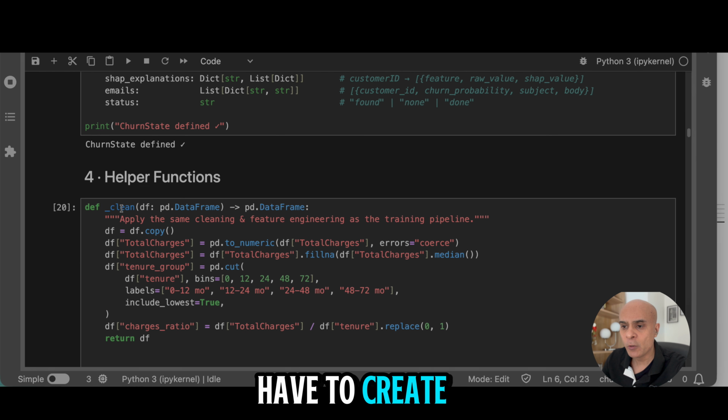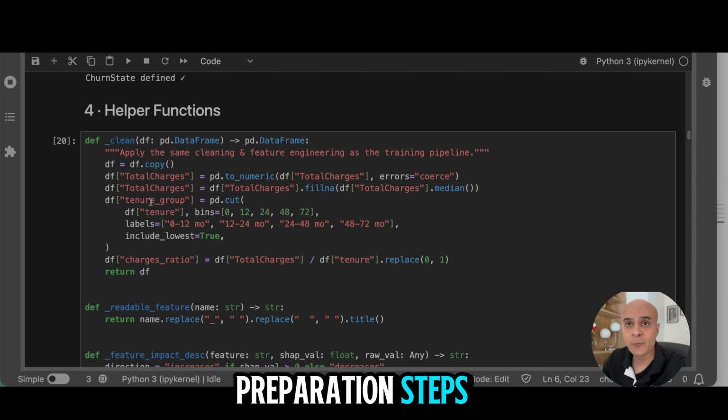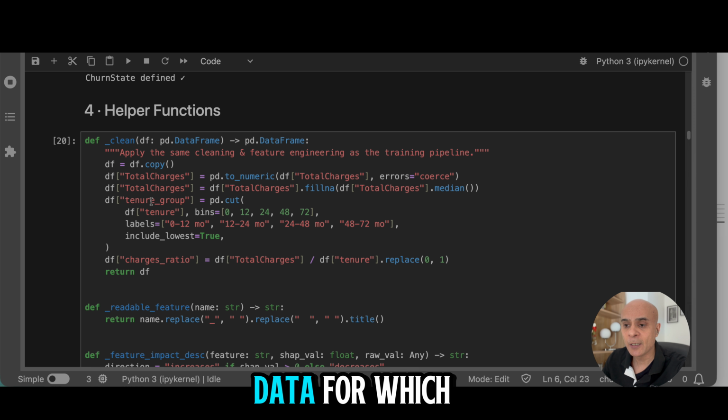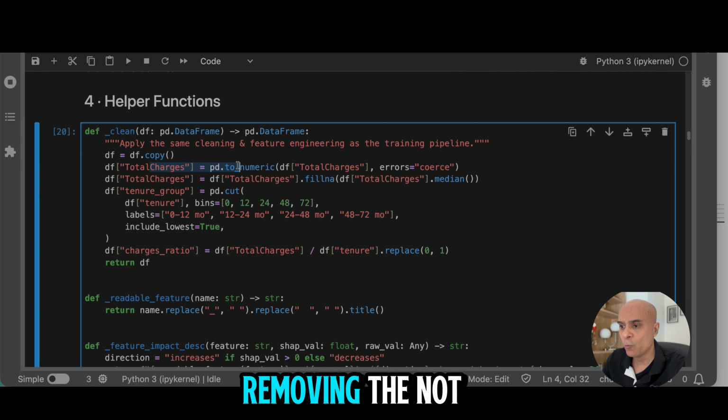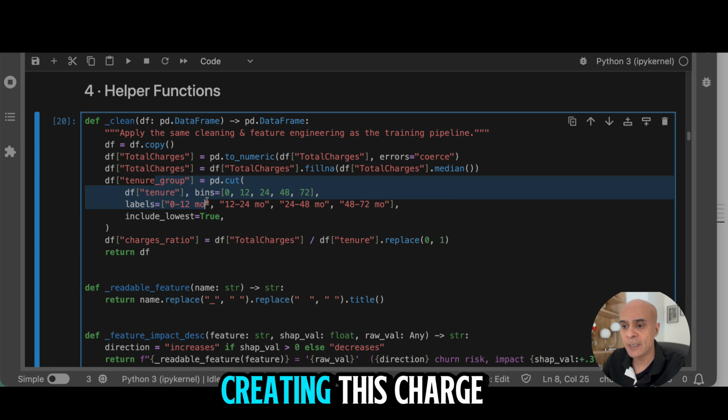Now, we also have to create all the helper functions. It means that all the data preparation steps we have done earlier, we also have to apply to any new data for which we want to make predictions. So, for example, removing the not applicable values in total charges, creating the groups from tenure, as well as creating this charge ratio.